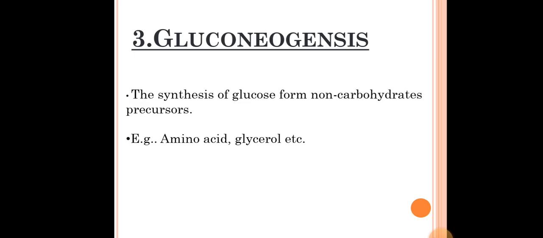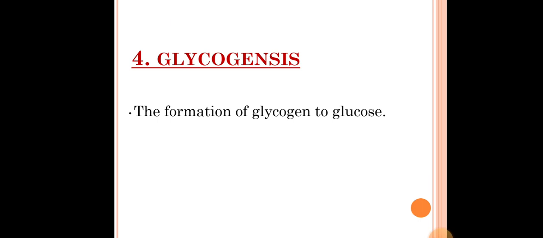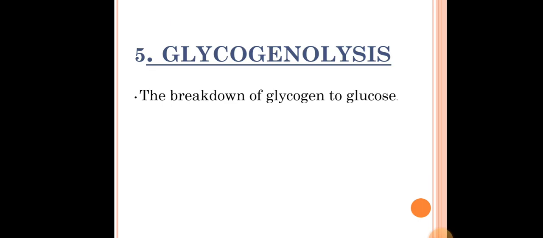The third one is gluconeogenesis. The point to be noted is that gluconeogenesis is the formation of glucose from non-carbohydrate precursors such as amino acids, glycerol and so on. The fourth one is glycogenesis, that is the formation of glycogen from glucose. The fifth one is glycogenolysis. Basically here the breakdown of glycogen to glucose takes place.